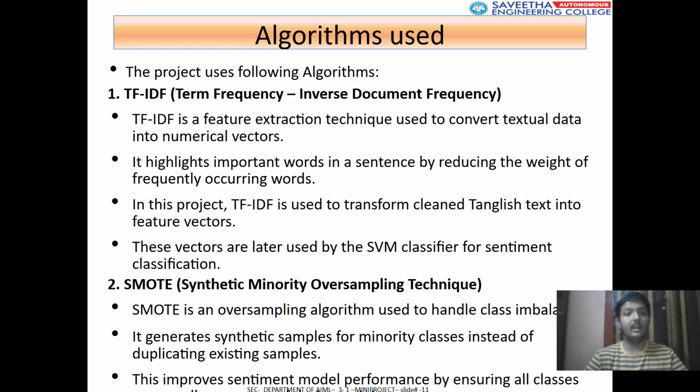In this project, TF-IDF is used to transform text into feature vectors, which are later used by the SVM classifier for sentiment classification. SMOTE, synthetic minority oversampling technique. SMOTE is an oversampling algorithm used to handle class imbalance. It generates synthetic samples for minority classes instead of duplicating existing samples. This improves sentiment model performance by ensuring all the classes are well represented.